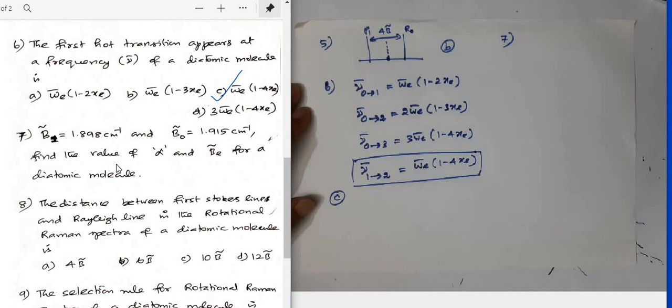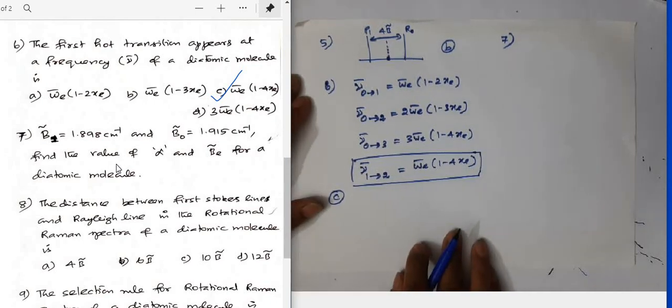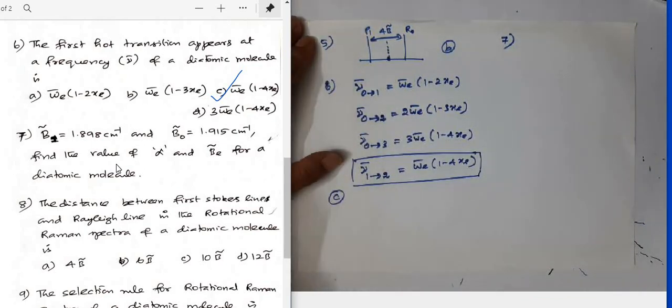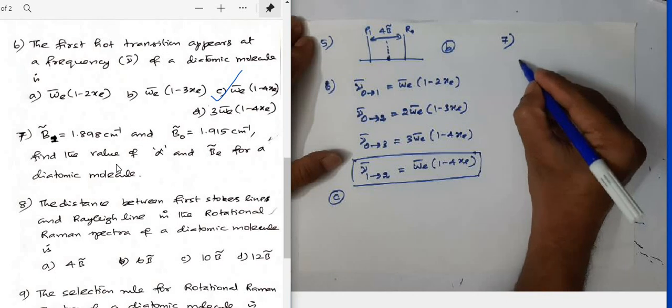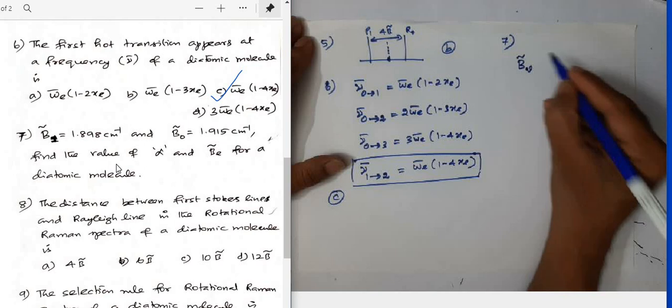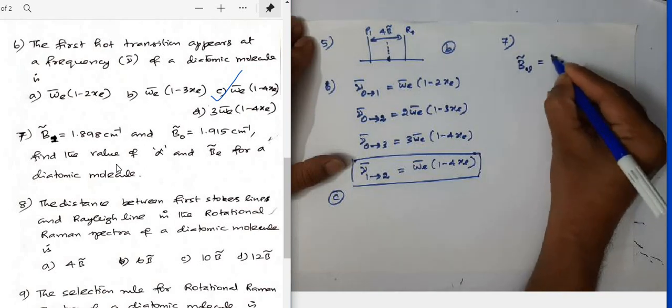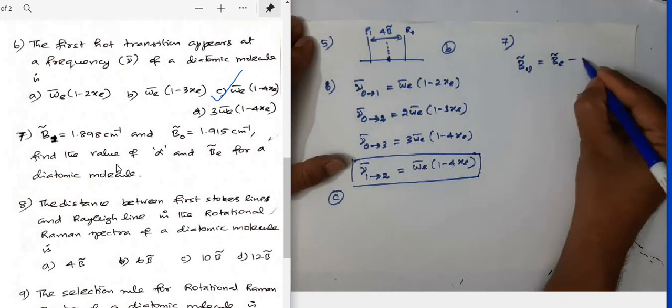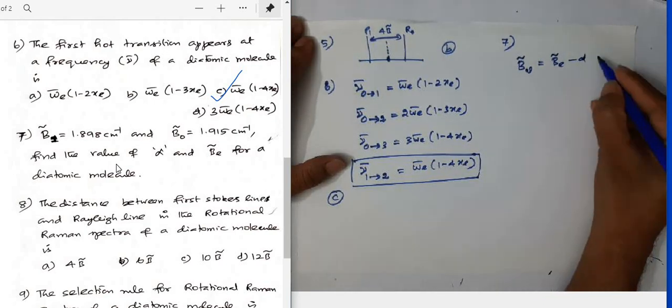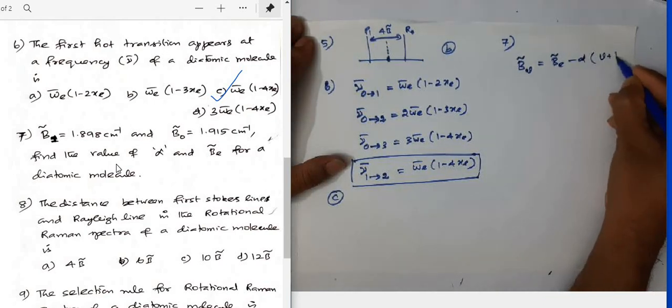You know very well this is the case where rotation and vibration interact, where the Born-Oppenheimer approximation breaks down. So here the rotational constant depends on the vibrational state. Bv equals Be, the equilibrium rotational constant, minus alpha, the rotation-vibration interaction constant, into v plus half.